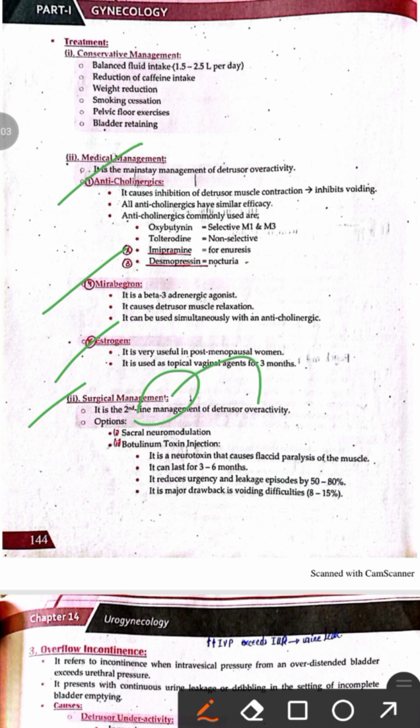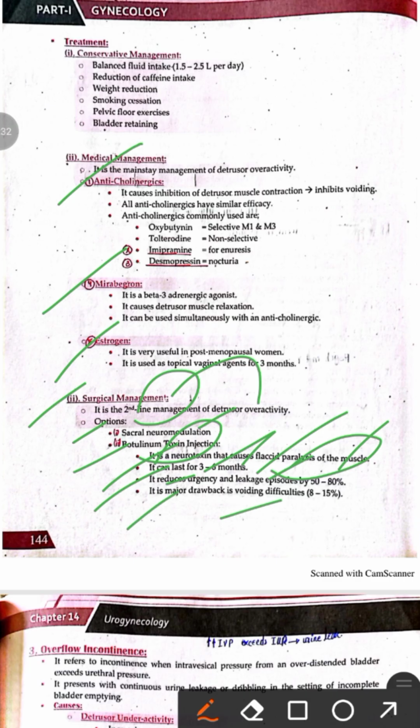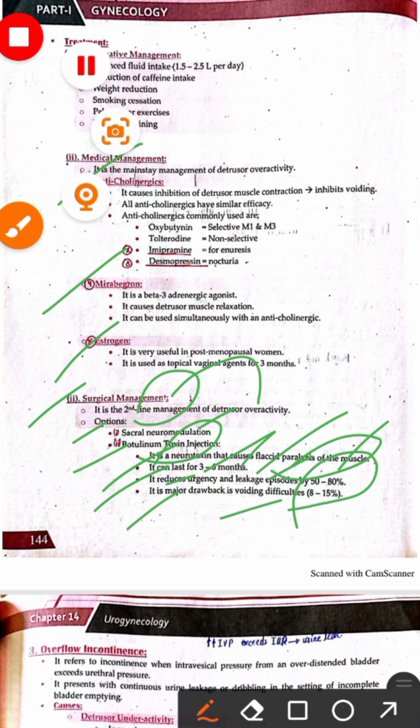And the surgical options include sacral neuromodulation and the injection of botulinum. And botulinum is a neurotoxin, and it causes the paralysis of the detrusor muscle. And the action of botulinum injection lasts for 3 to 6 months, and they are repeated after 6 months. And these botulinum injections reduce the urgency and the leakage episodes by 60 to 80%. But its major drawback is there is difficulty in urination in around 8 to 15% of the cases.